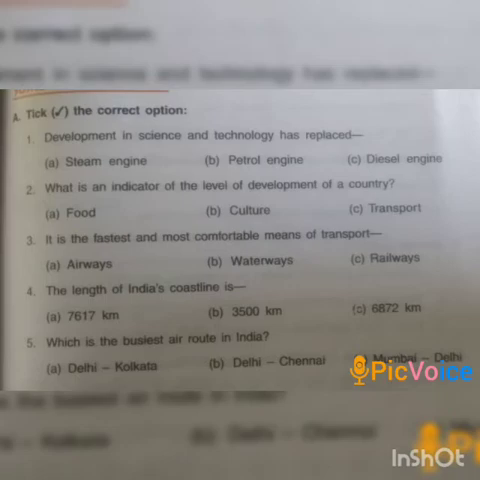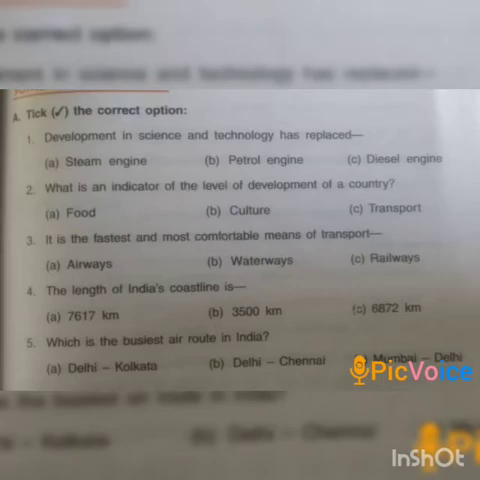Now coming to second number. What is an indicator of the level of development of a country? Options are food, culture, transport, and the correct answer is transport. We have already discussed that the means of transport are known as the lifelines of a country's economy, and it is an indicator of the development of a country. So transport is the correct answer.